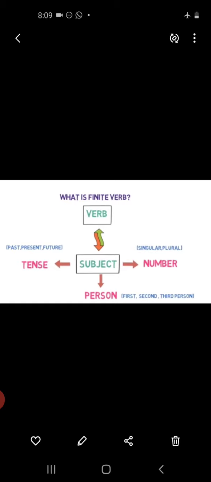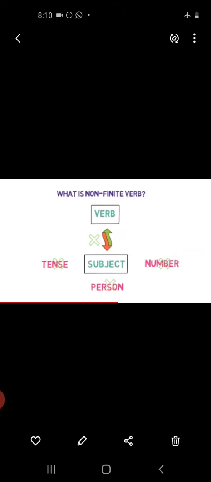Very first, we will learn about finite verbs. You have learned that the principal verb in a sentence is complete on its own and agrees with the subject in number and person. These verbs are also known as finite verbs. Okay.